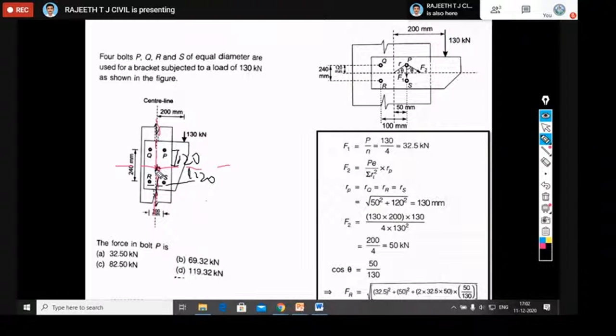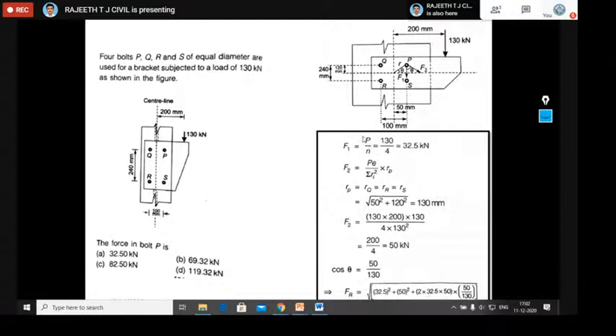Whereas in the last problem they directly gave 30 and 40, and in the previous one also they directly gave 10 mm. Here you should know how to see the distances from the center point of the joint to all the bolts. X and Y distances you should know. Okay, then X and Y distance you should know.